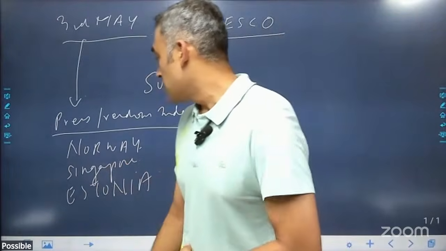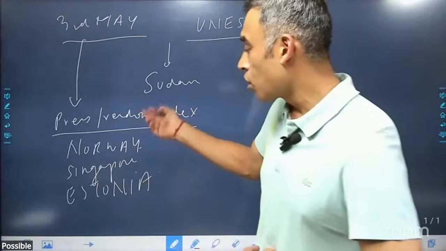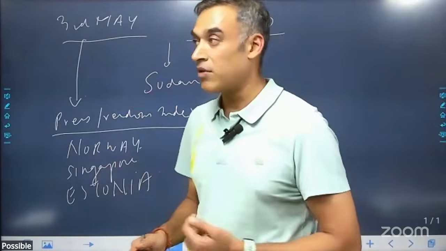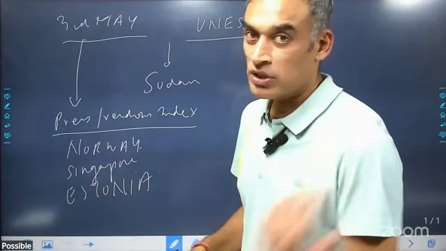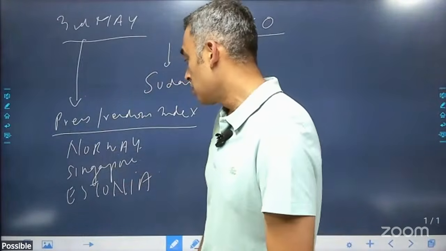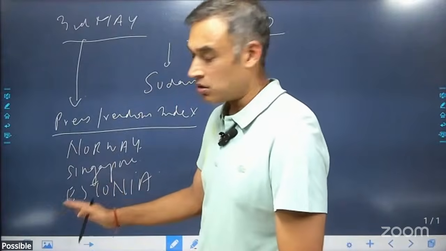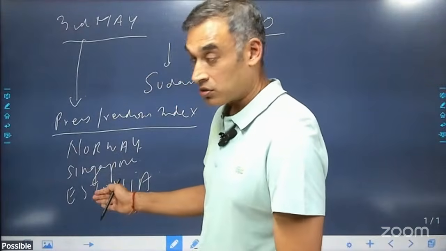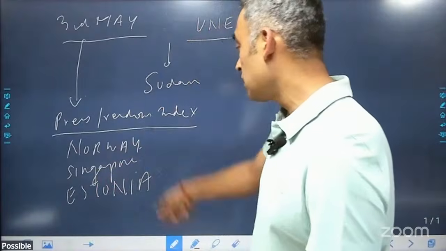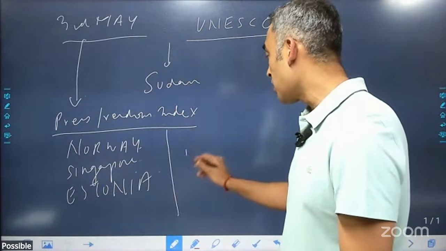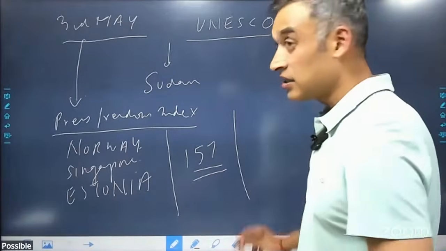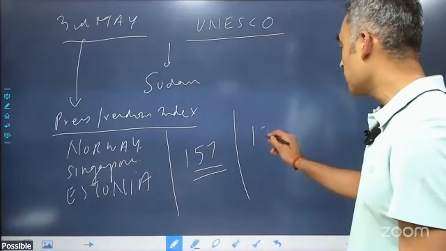right? In fact, Modi ji also got the highest civilian award in Norway. He also got the highest civilian award in Sweden, and before that in Ethiopia, right? So Estonia is just one of the Baltic countries. So you have Estonia, Latvia, and Lithuania, right? Singapore, you all know. So these are the top 3 countries, and India has got a rank of 157, which is quite bad. And India is in the serious category, and the last one is Eritrea.